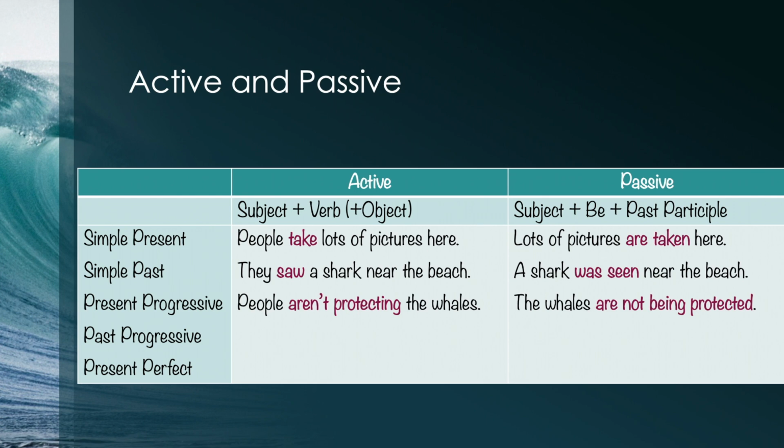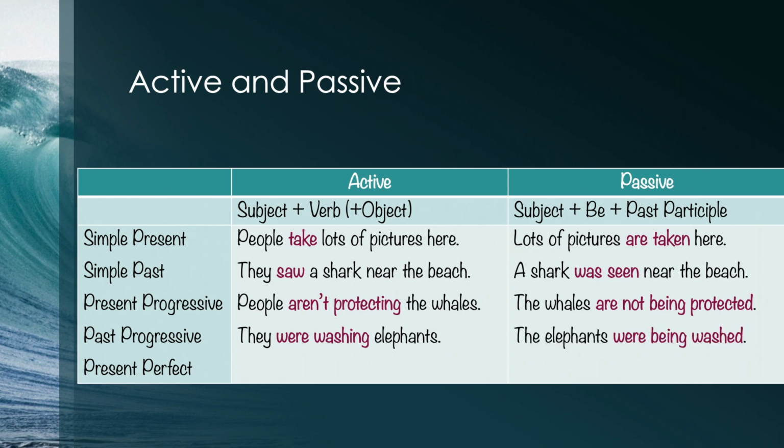In the past progressive, they were washing elephants is an active sentence, and the elephants were being washed is passive. Okay, one more. This time it's going to be in the present perfect. I haven't walked the dog. I know there's really no action taking place, but still, walk is an action verb. And I'm still talking about the subject, I, so it's still an active sentence. The passive version would be, the dog hasn't been walked. At least I haven't walked him.